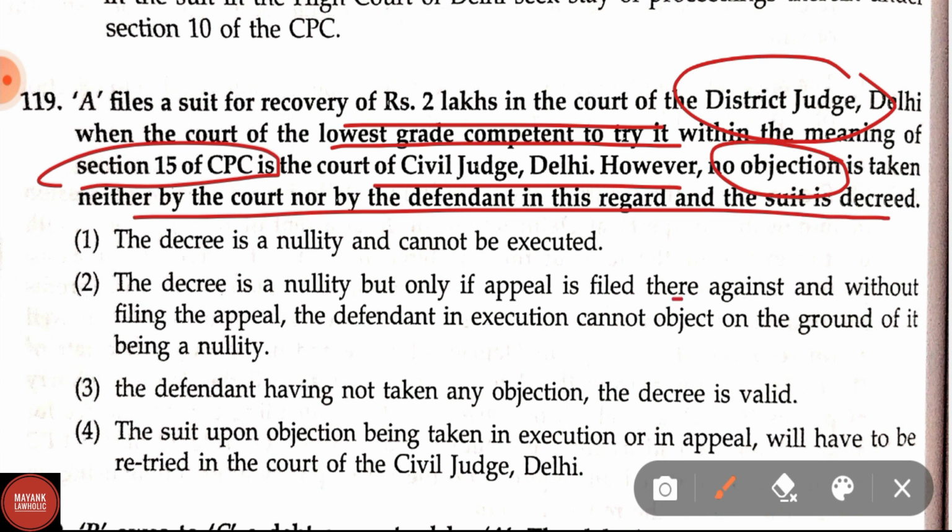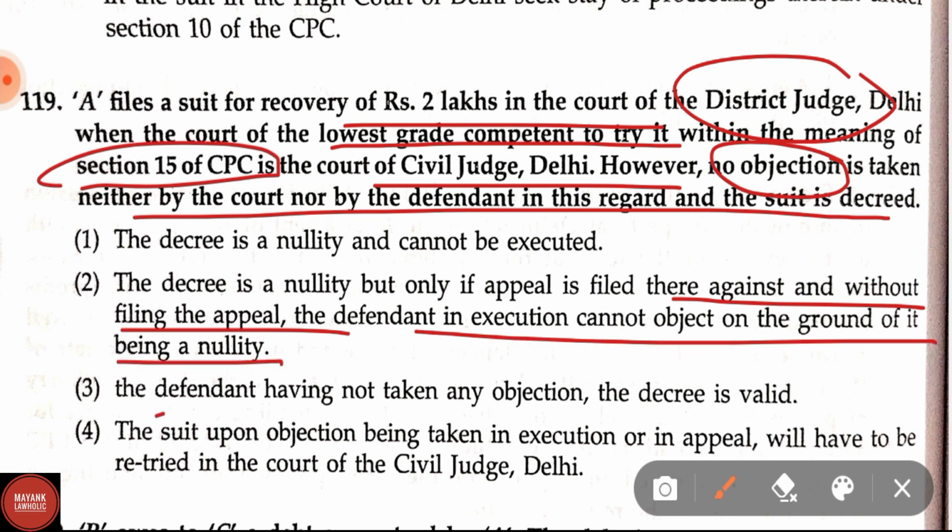Option A, the decree is a nullity and cannot be executed. Option second, the decree is a nullity but only if appeal is filed against it, and without filing the appeal, the defendant in execution cannot object on the ground of it being a nullity. And option third, the defendant having not taken any objection, the decree is valid. This is the right answer, that is option 3.